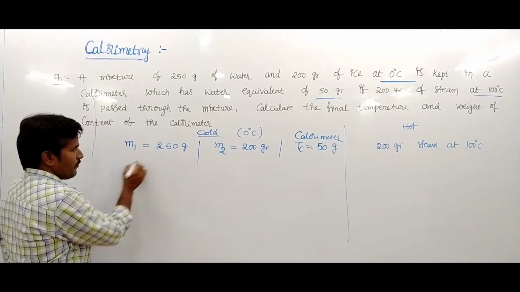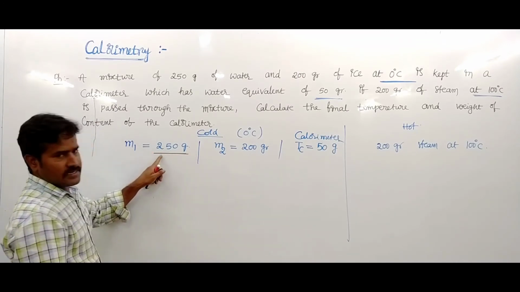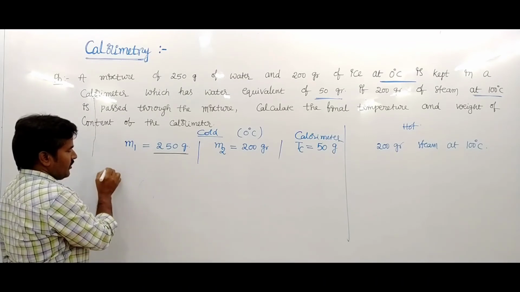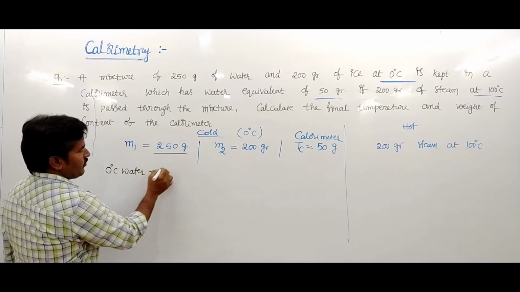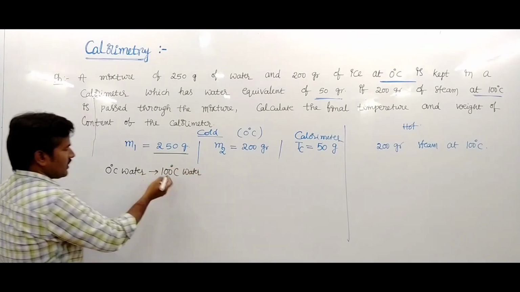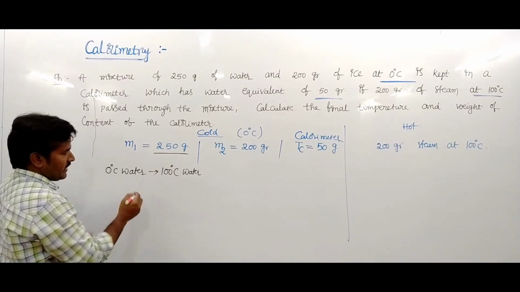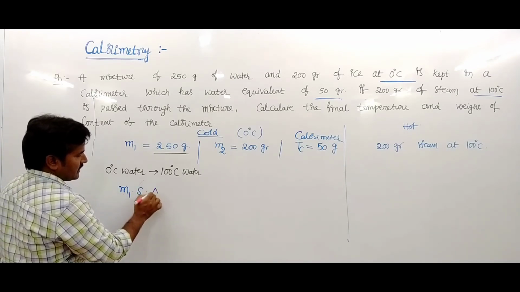Suppose 0 degree centigrade water is raised to 100 degree centigrade water. The amount of heat required is M1 into S into delta theta.